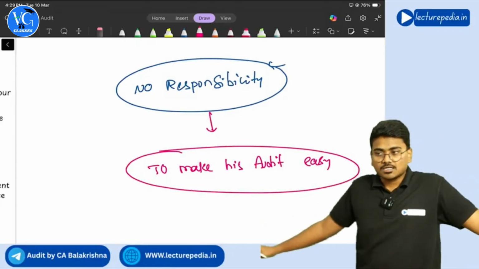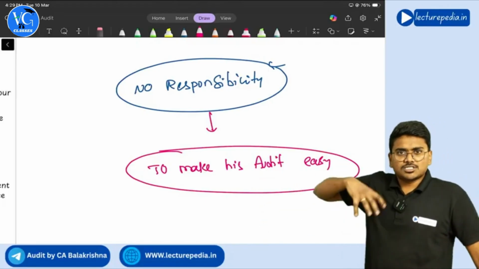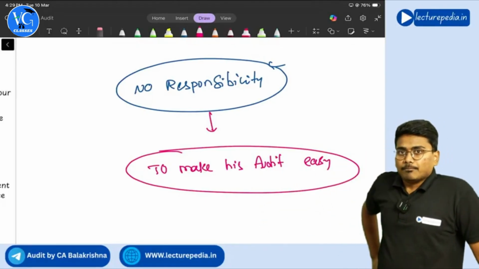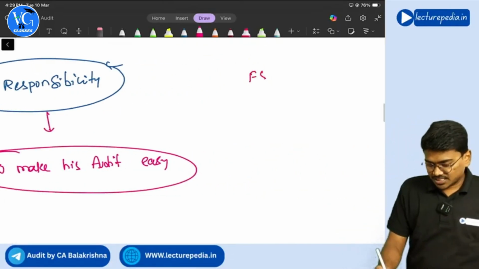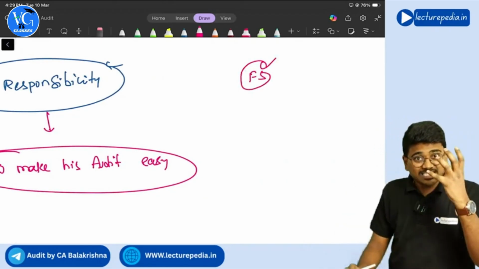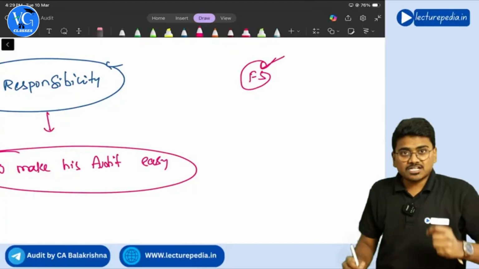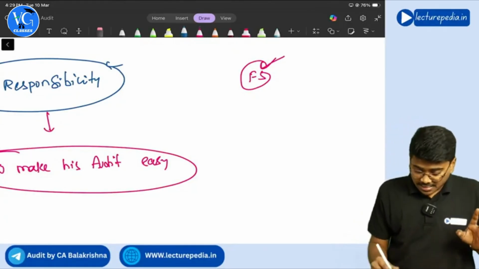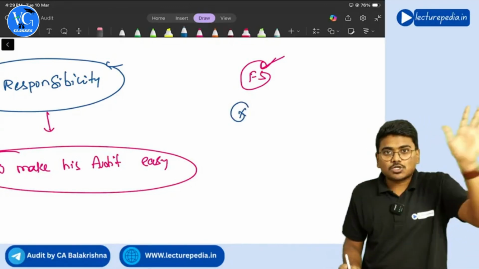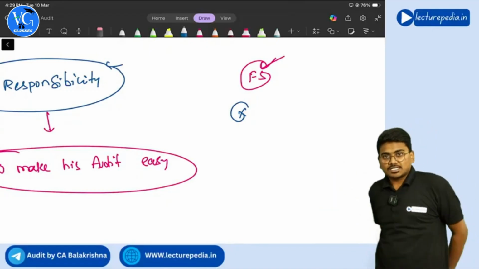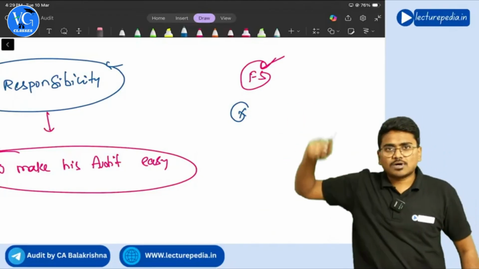Understanding? No responsibility fixed on him means, see, management appoints the auditor, and the auditor has to provide an opinion on the financial statements, right? So there is a responsibility on the auditor to provide an opinion on the financial statements. Like that, there is no responsibility on the auditor to provide an opinion on the controls. Management cannot ask the auditor, you verify all the controls and tell us whether controls are working properly or not.